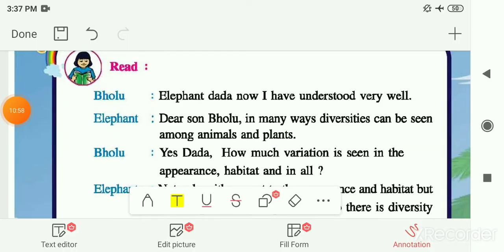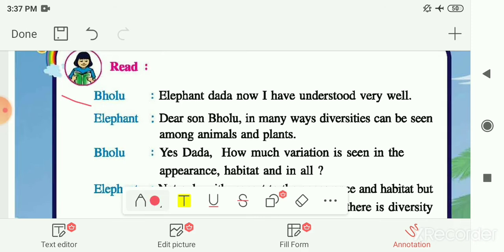Now the conversation between Bholu and elephant is given to you. So Bholu is saying, Elephant Dada, now I have understood very well. So elephant is saying that, dear son Bholu, in many ways diversities can be seen among animals and plants. The place where they are living, the food they are eating. So in many ways there is diversity, or you can say variation, among these plants and animals. So elephant is explaining this to Bholu.